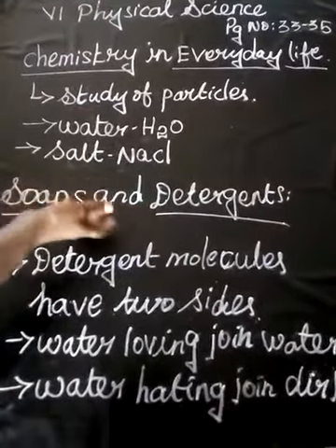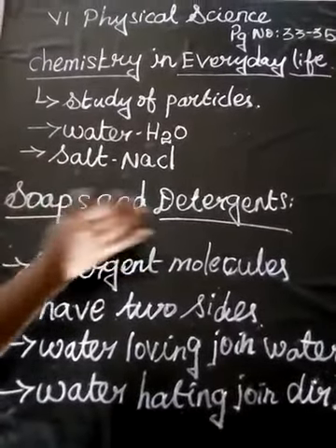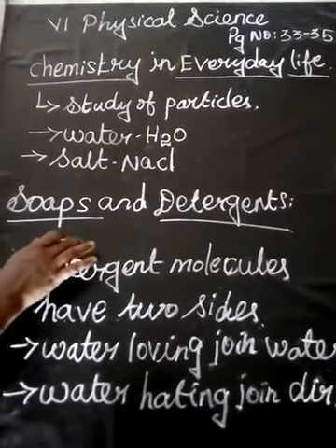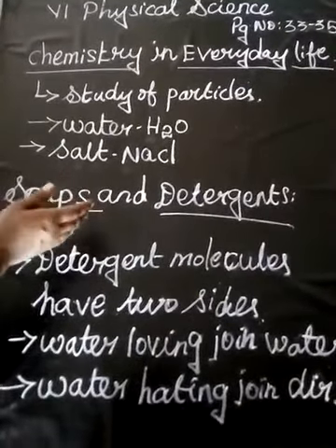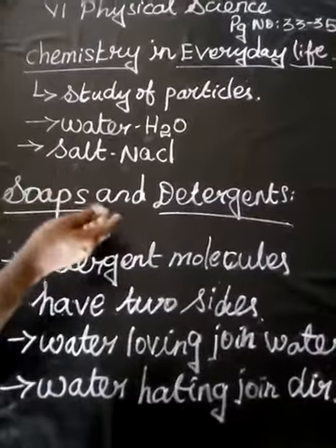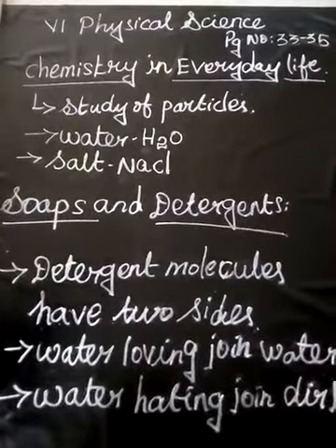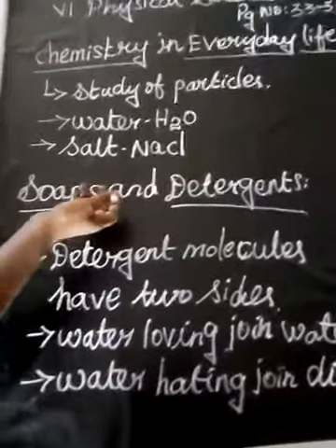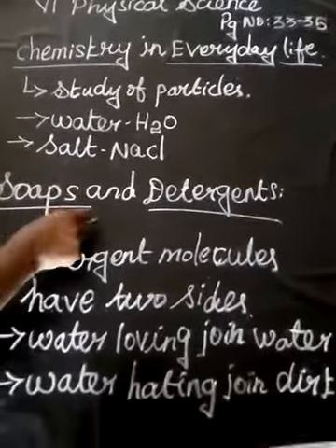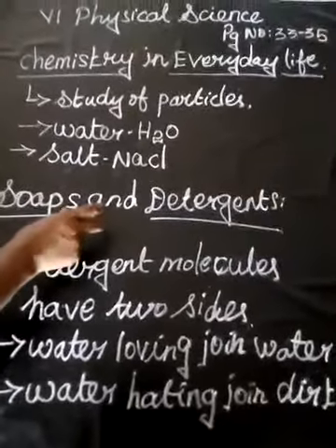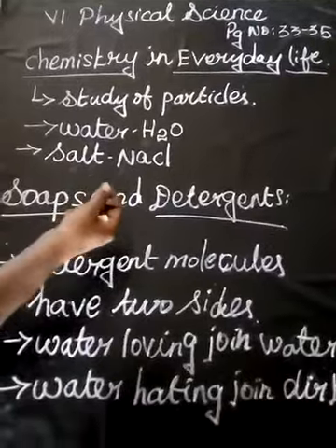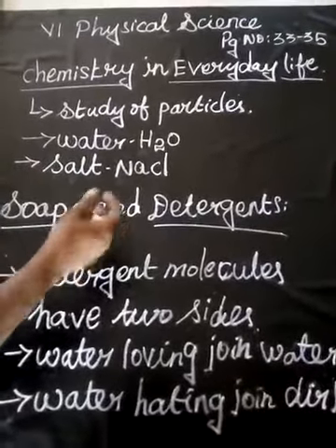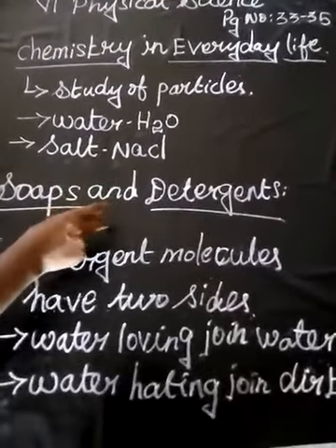Okay, in every home they are using soaps and detergents. Yes or no? Bathing soap and washing detergents are kinds of soaps which are used in our daily life. Every day, at bathing time, you are using soap. In addition to this, we are using washing powder to remove strong stains. You wash clothes, no? What do you use for washing? Powder. Then only does it remove the stains on the clothes.